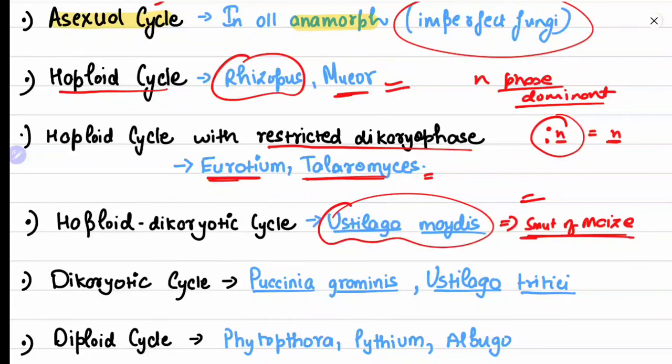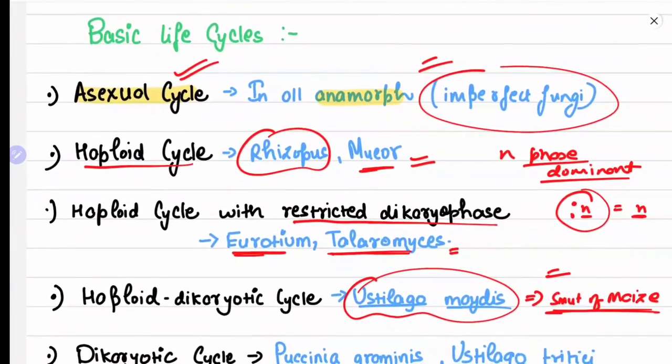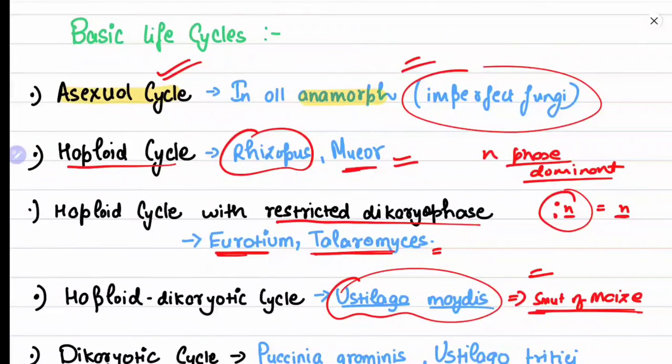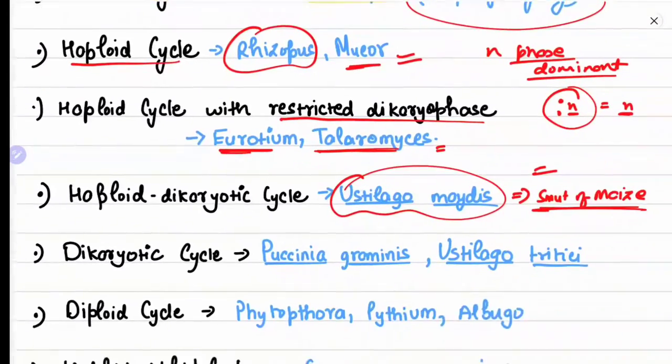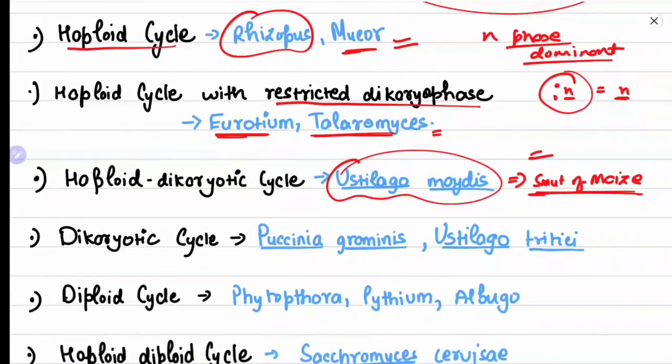See, we do not need to learn how these cycles work, because it is not in our syllabus. We just need to learn what the asexual cycle is, I mean, what are the examples. We just need to learn the examples from the GRF point of view, and what happens in each cycle is not important. If you want to learn, you can refer to G.N. Agrios for that.